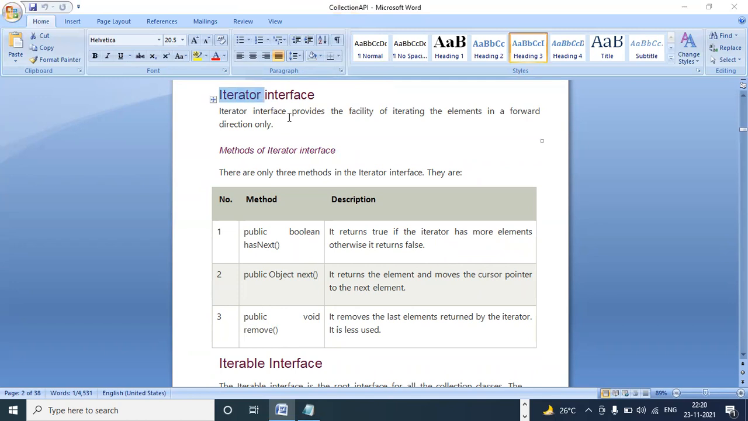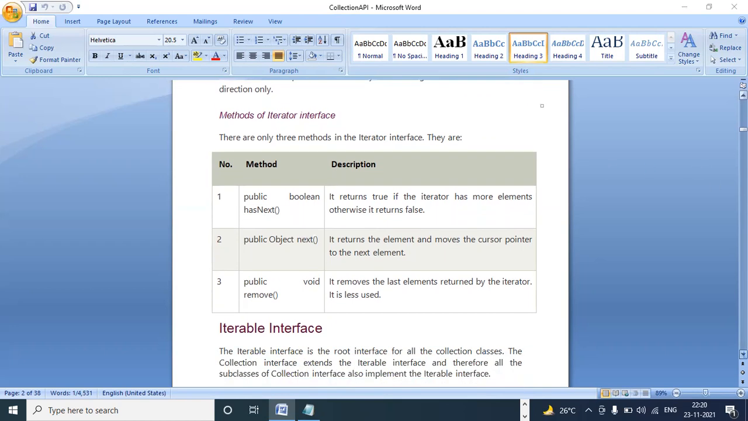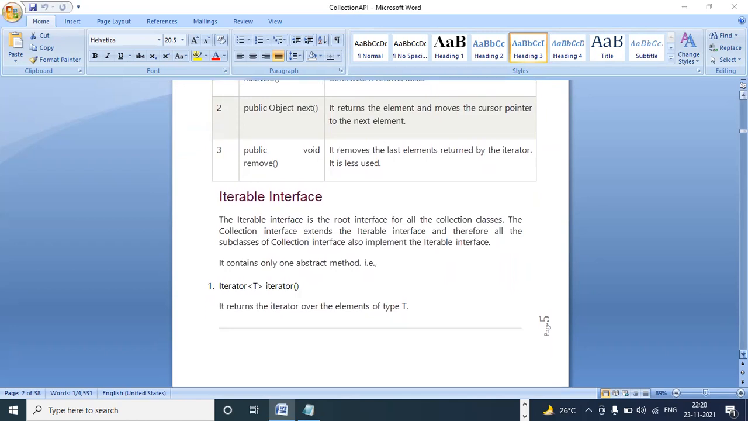The Iterator interface is given by Java, in java.util.Iterator. That's the reason I use a capital letter here. Iterator is mainly used to read the elements. The Iterator interface provides the facility of iterating the elements. Iterating is nothing but reading and printing the content of the particular elements in a forward direction only. So object one, object two, object three, like this. Iterable is also one of the interfaces.